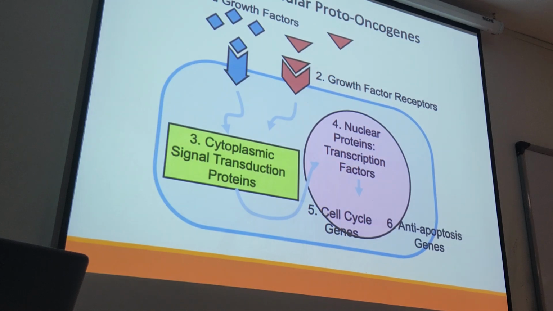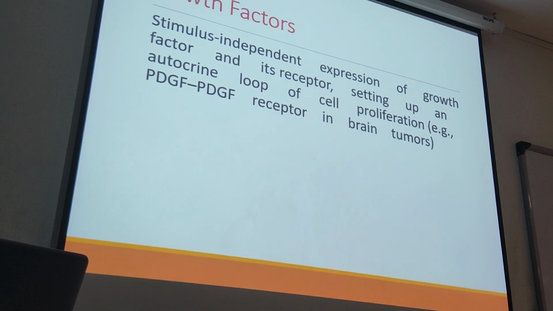In each step, if something goes wrong, for example a problem in the growth factor receptor, and this receptor is not under control, it is going to continue the process of signal transduction without any message. So the signal keeps coming, the nucleus keeps doing the process of proliferation, and as a result we have neoplasia. This could be a growth factor. The growth factor stimulates independent expression of the growth factor and its receptor, actually setting up an autocrine loop of cell proliferation. An example is PDGF, or platelet-derived growth factor receptor, in brain tumor.